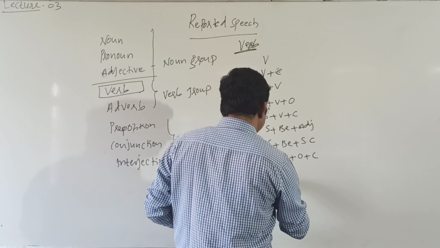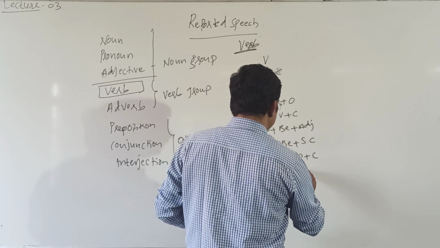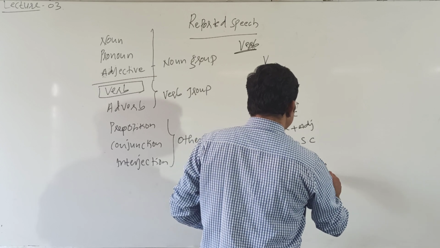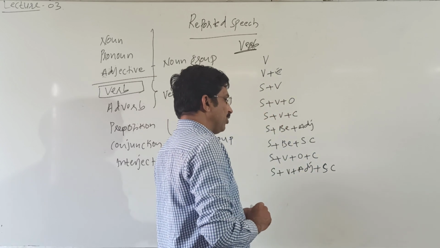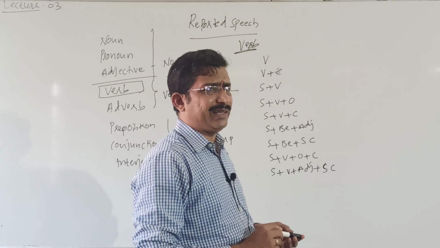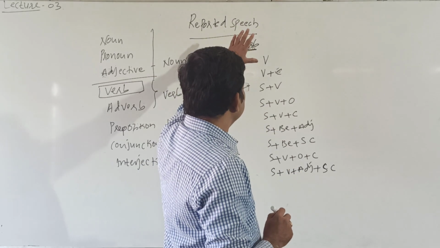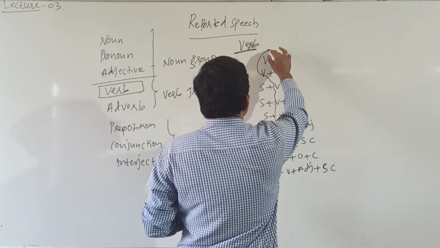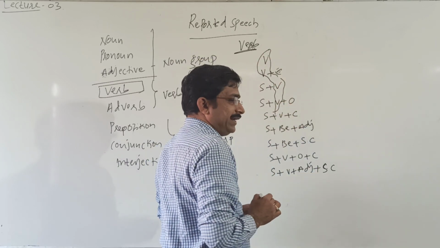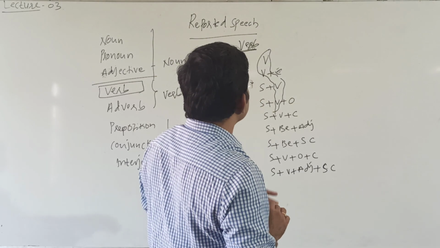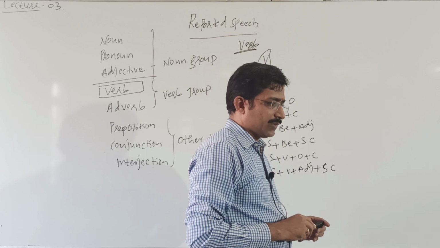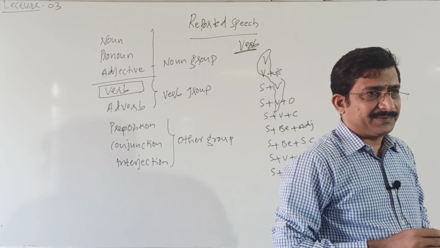Another one is there, subject verb adjective plus subject complement. So different forms are there. Here verb is mandatory, very essential and mandatory. That is why verb is an action word which indicates action in the given statement.